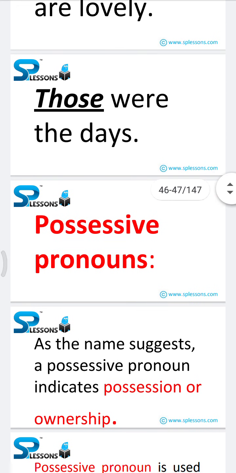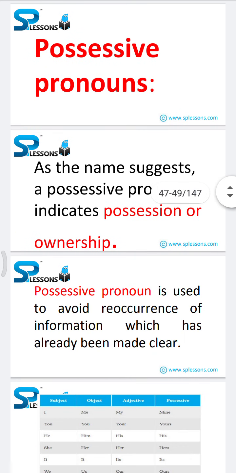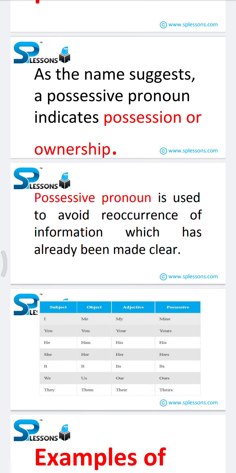Next category from this pronoun section is possessive pronouns. As the name suggests, a possessive pronoun indicates possession or ownership. A possessive pronoun is used to avoid reoccurrence of information which has already been made clear. So once check the below table format.